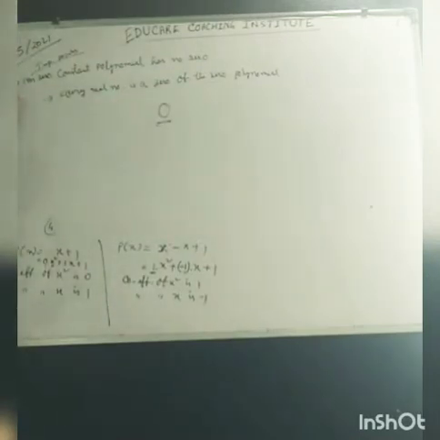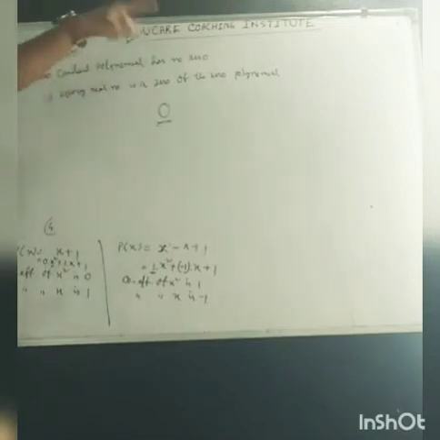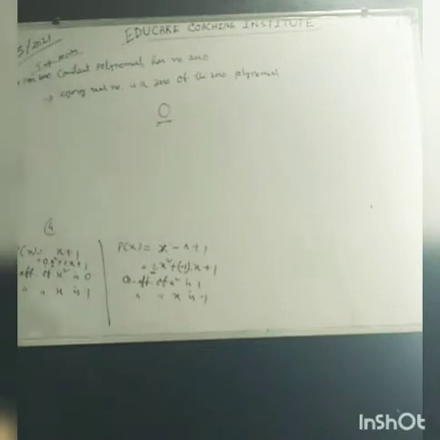Okay, understood? Non-zero constant polynomial has no zero. Non-zero, like 1, 2, 3, not zero. So these two are the main points about the zeros of the polynomial.